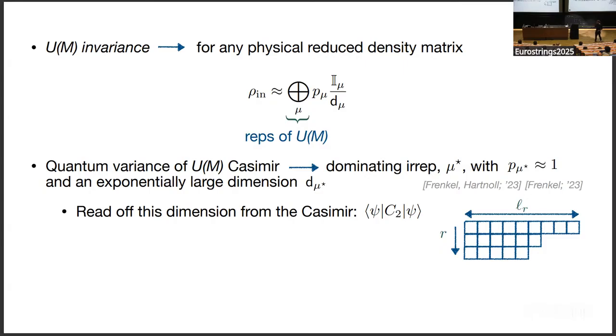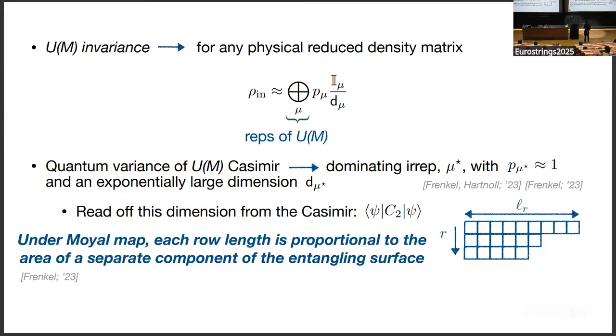The other very interesting feature of these states in matrix quantum mechanics that are peaked around classical geometries is that, in fact, under the Moyal map, each row corresponds to a different connected component of the entangling region. And moreover, each row length is then proportional to the area of that entangling region.